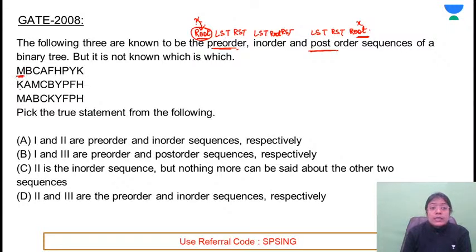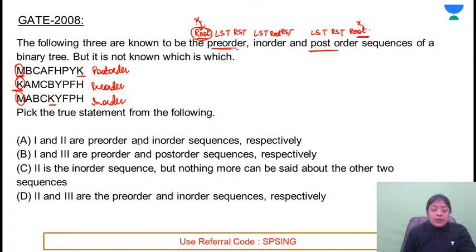This means that the sequence which is starting with m cannot be the pre-order. m cannot be the root because in none of the sequences is it available at the end. Understood? Check for k. K is available at the end here. This means that if k is the root, it is present at the end, so this will be the pre-order. This will be the post-order because the root element is available at the end, and k is present somewhere in the middle, so this is in-order.